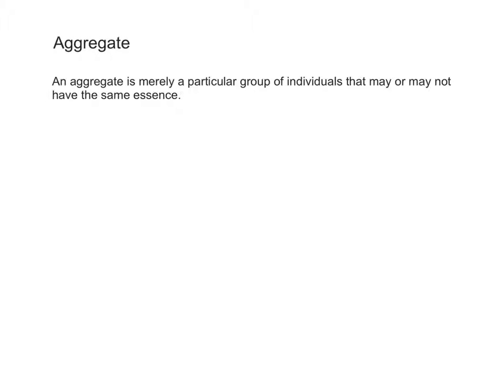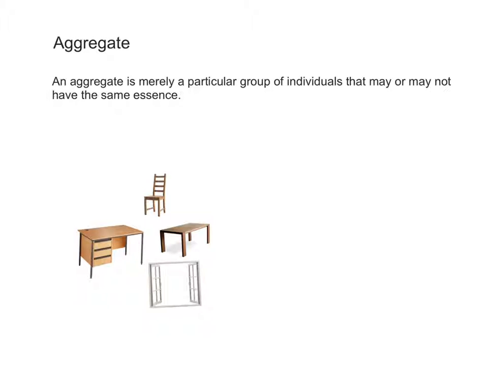Aggregate. An aggregate is merely a particular group of individuals that may or may not have the same essence. For example, the things in a room constitute an aggregate of individuals belonging to different species, such as desk, chair, table, window, etc. In this situation, each element of the group belongs to a different species.